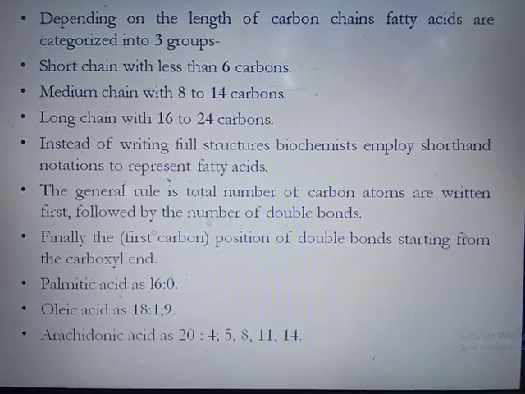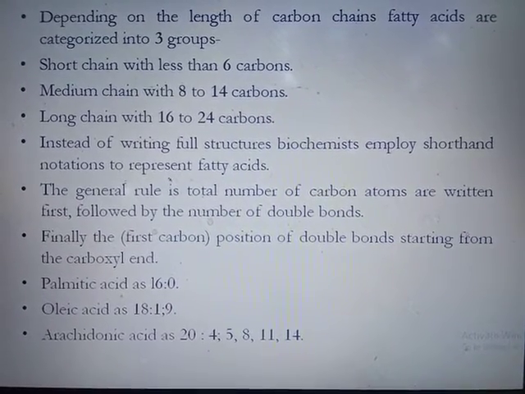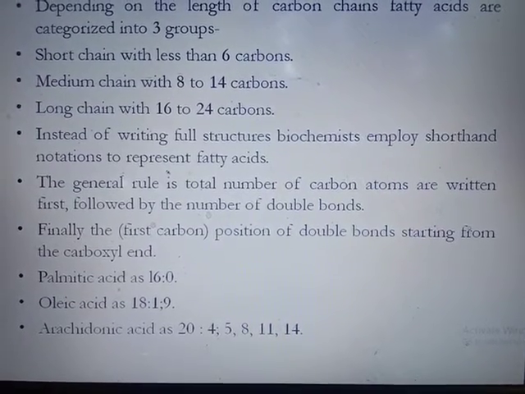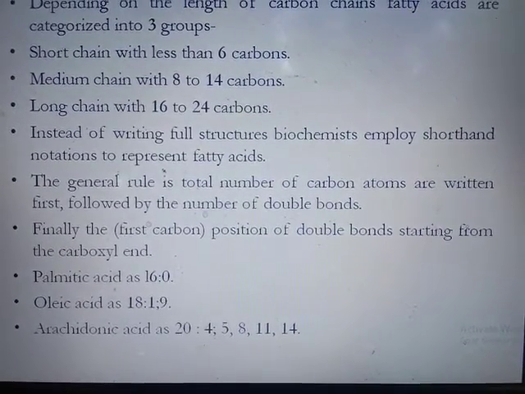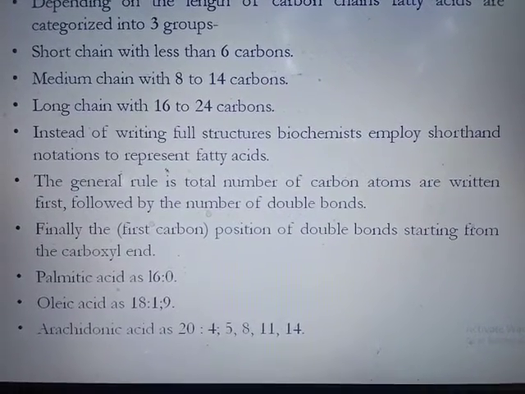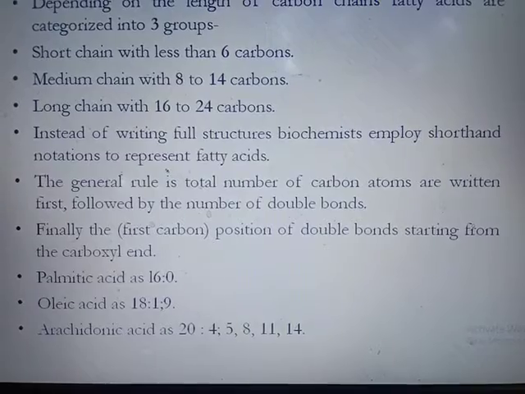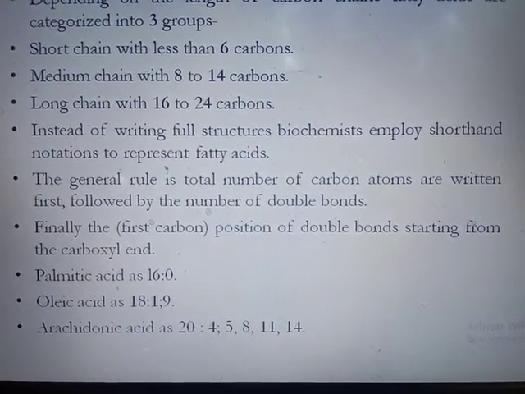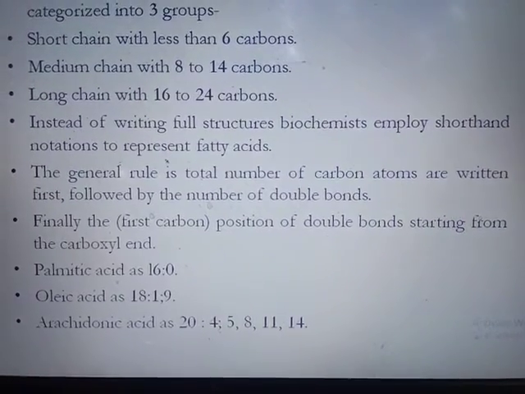Instead of writing the full structure, biochemists employ a shorthand notation to represent the fatty acid. The general rule is to first write down the total number of carbon atoms present in the fatty acid, followed by the number of double bonds, and then finally the position of the double bonds starting from the carboxyl end.